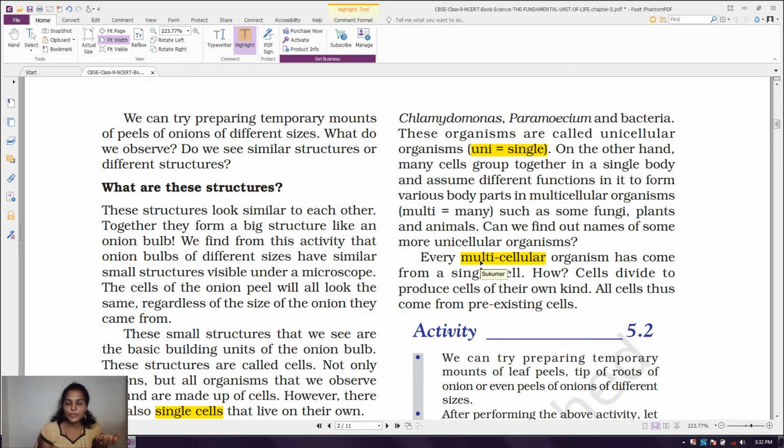For example, in amoeba there is no special digestive or excretory system. Only one cell performs all the functions. But imagine our body: we have a digestive system, excretory system, reproductive system, circulatory system. One system performs one function. Because we are multicellular organisms with many cells, the cells divide the functions and perform accordingly. Is it clear? Now you know the differences between unicellular and multicellular organisms.